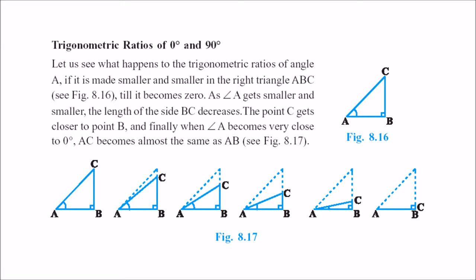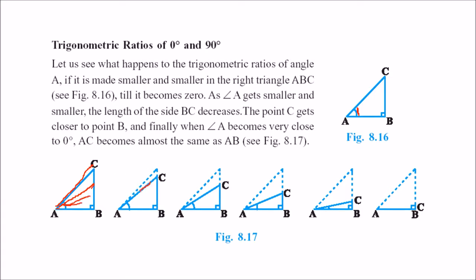Now trigonometric ratios for 0 degree and 90 degree. So we have to see very importantly here what is happening. We have to make this angle 0 now. This is triangle ABC. What happens when this angle becomes 0? Let us assume something. This is our line, or this is AC. If you want to decrease the angle to 0, we have to make this.